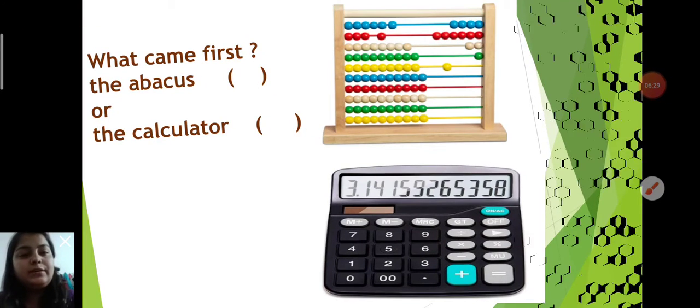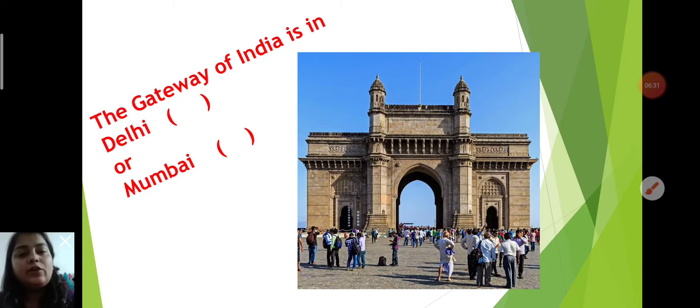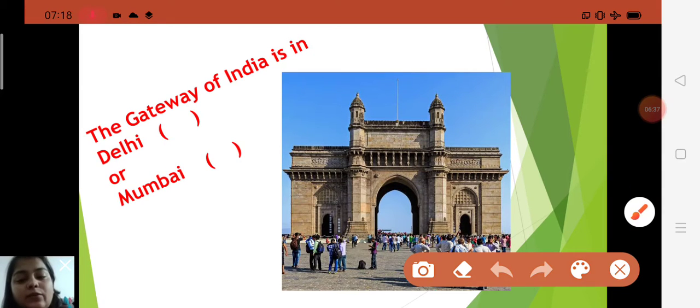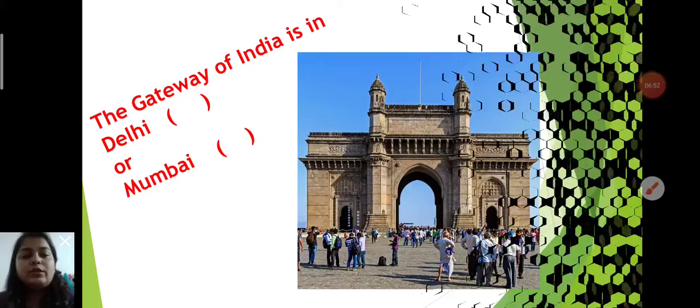Now next one is here. The Gateway of India is in Delhi or Mumbai? What do you know about this? Yes, children, the Gateway of India is the famous monument of Mumbai. That's why it is in Mumbai, and it was built by the government of India. Okay, now next one is here.